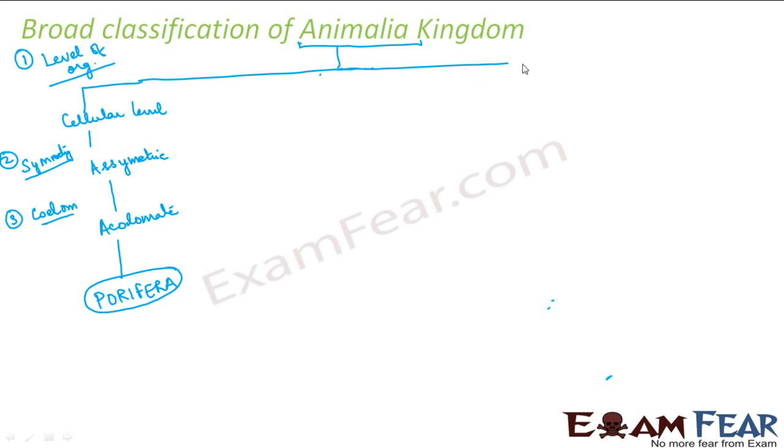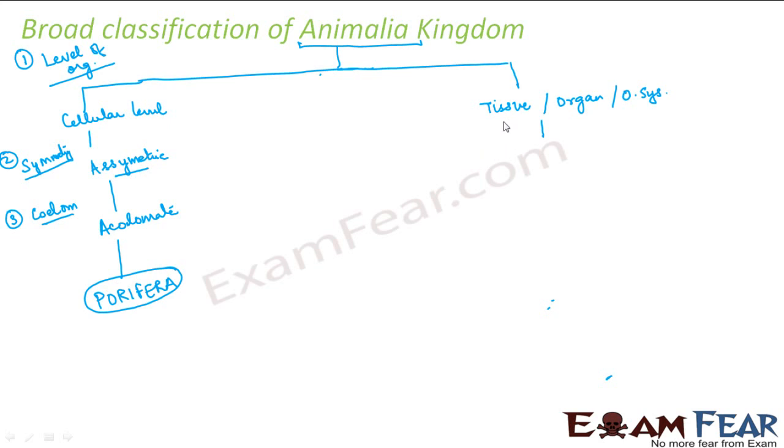Now here let us see the rest of the animals. If you talk about the level of organization, the rest of the animals were either tissue level or organ level or organ system level of organization. If you talk about symmetry, there were three types of symmetry that we spoke about: asymmetry, radial symmetry, and bilateral symmetry.